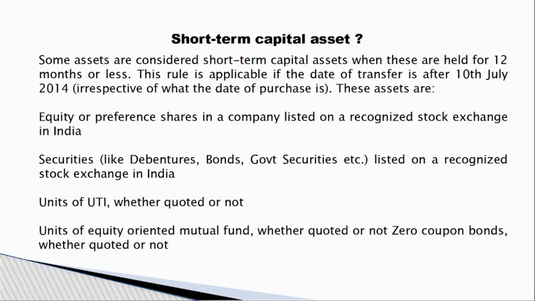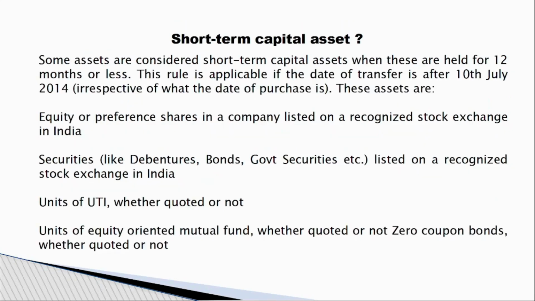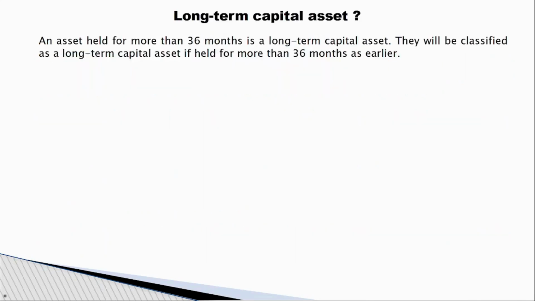For example, securities like debenture bonds and government securities, 12 months. If anything is bought and sold before 12 months, this will be considered short term. For other things, it will be 3 years. And for some assets, it is 24 months. So you have to see the category of asset also.